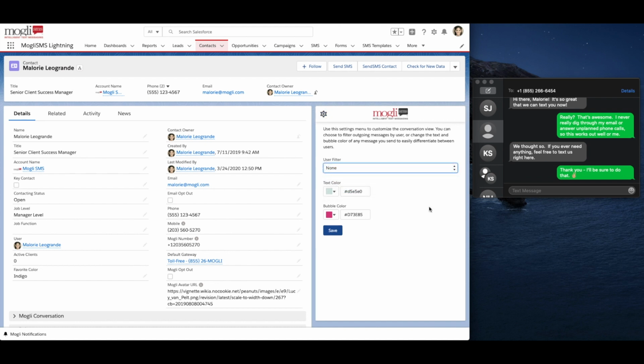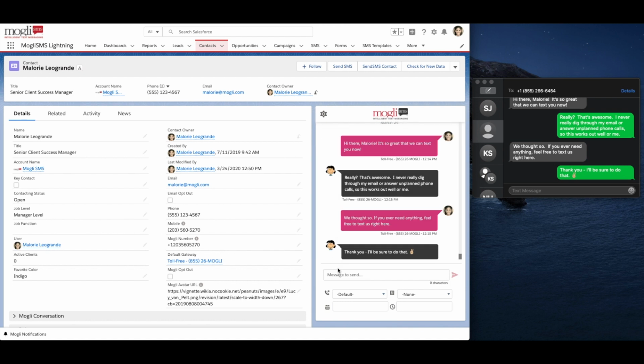Additionally, each user can modify their own text and bubble colors so that their own outgoing messages are more easily located. To send a message, type directly in the Message to Send field and click Enter or the red arrow. Our character counter helps you keep tabs on the length of your message. Generally, it's best practice to aim for 160 characters, but we've successfully tested up to 1,600 characters.